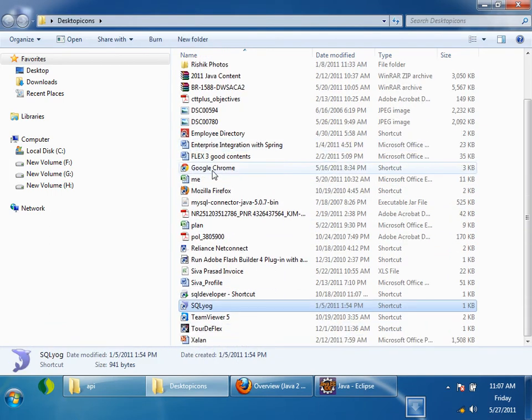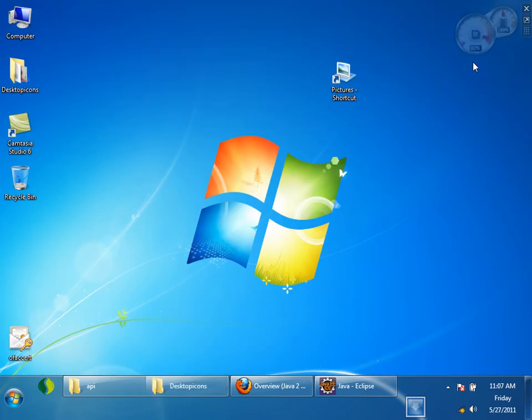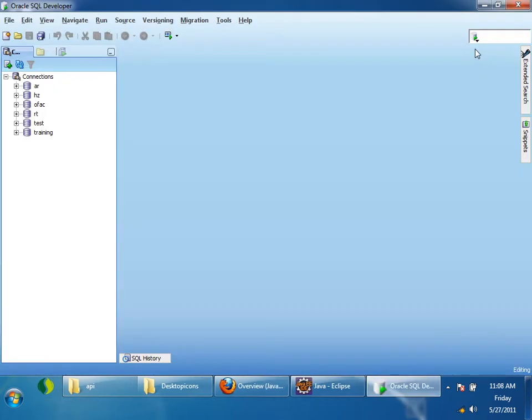See, this is the SQL Developer client, which is starting right now. This is an SQL client. On my machine, Oracle server is already there, listening on 8080. So this is a client program. I think this client has been developed in Java. Oracle SQL Developer is a tool by Oracle.